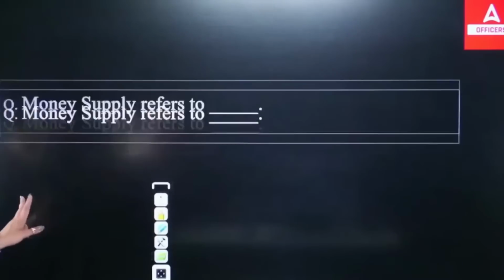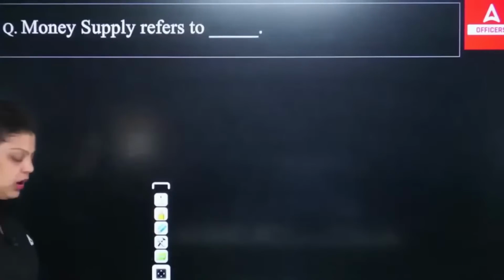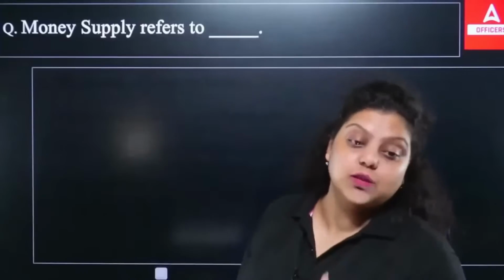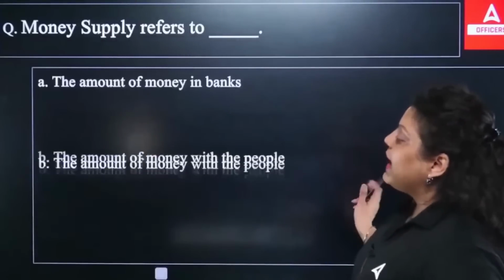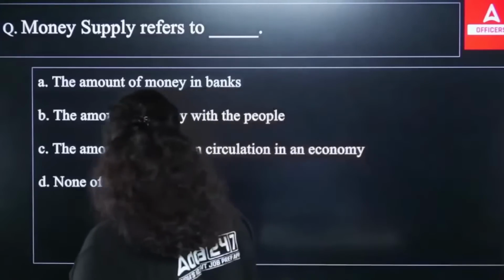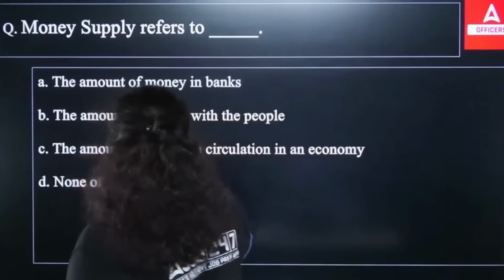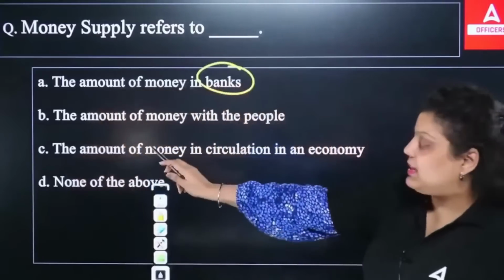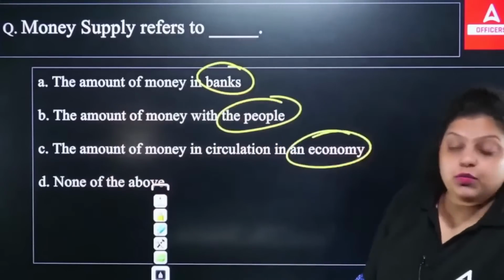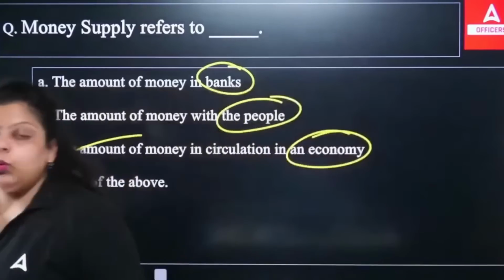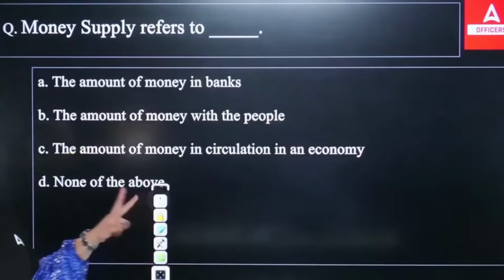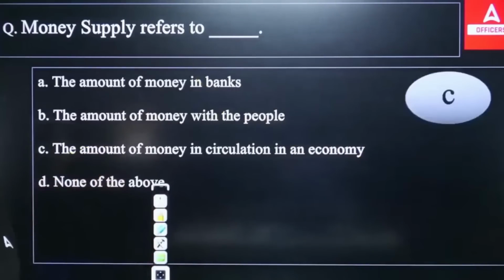Okay. Now, money supply refers to. So, a lot of time we talk about the money supply. We have just talked about these M1, M2, M3 are the measures of money supply. So, what money supply actually means? It's a liquidity that is available in the economy. But how to define this? First option is saying the amount of money in banks. Second is saying the amount of money with the public, the amount of money in circulation in an economy. So which of the following will be right answer? Obviously C. Whatever money will be available in the economy, whatever liquidity will be available in the economy, that is known as your money supply. So right answer is C option.